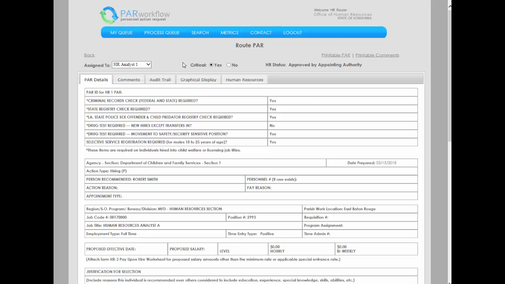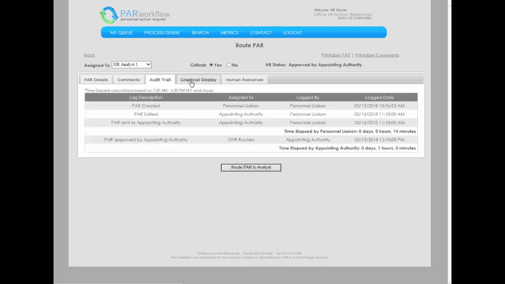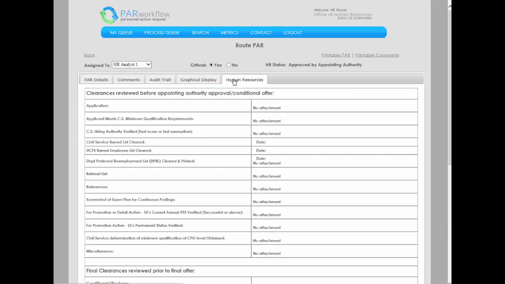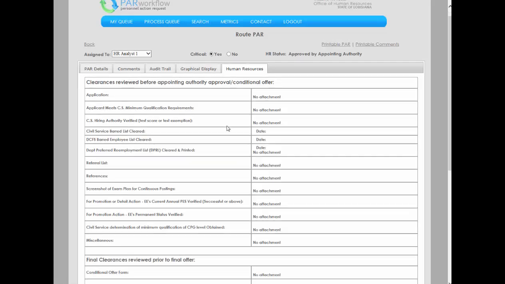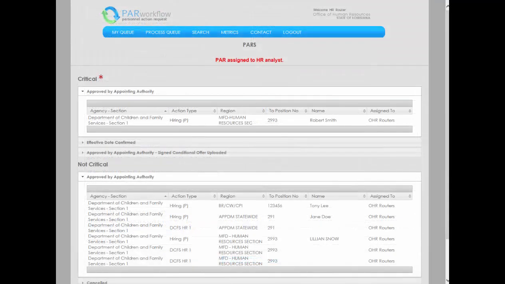The OHR router may also add a comment on the Comments tab, view the audit trail, view a graphical display of the workflow process, and view attachments on the Human Resources tab. The Route PAR to Analyst button appears near the bottom of every tab screen. Click to send the PAR to the selected analyst in the workflow. After sending the PAR, you will return to your home screen where you will see the message PAR assigned to HR Analyst. We will now log in as an HR Analyst.